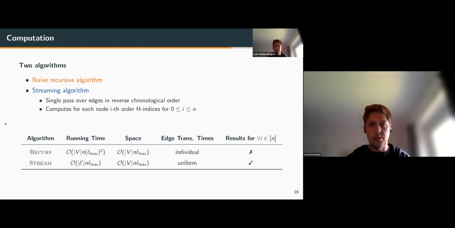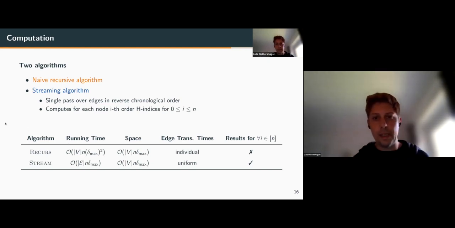Here you see a comparison of the running time, and we see that the recursive variant has a quadratic term in the maximum degree of the network. One disadvantage of the streaming variant is that the edge transition times, so the lambdas, have to be uniform, whereas the recursive algorithm allows different values of lambda for each temporal edge.